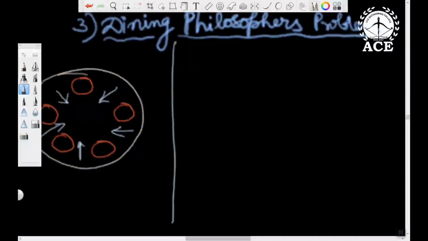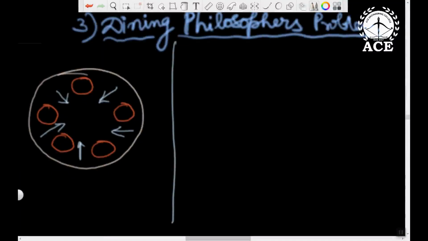See, the third problem is called the dining philosophers problem. This is also one of the important problems of classical IPC. So let me first define what the dining philosophers problem is. We are given n philosophers. Philosophers are nothing but researchers.